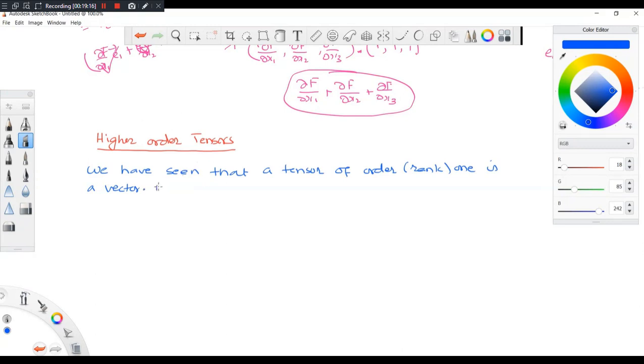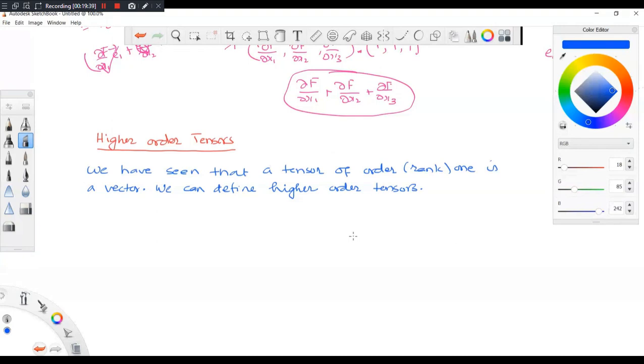We can define higher order tensors. Why is a first order tensor a vector? What is the reason? Can you tell me?